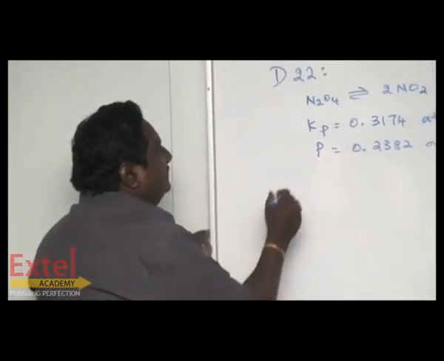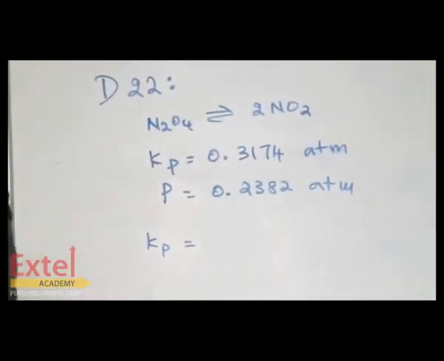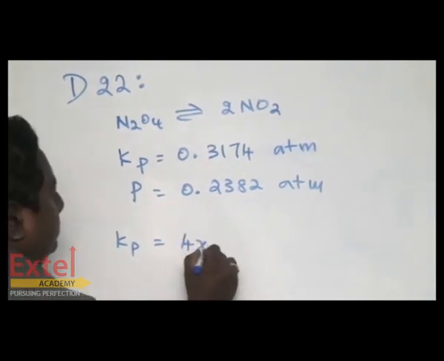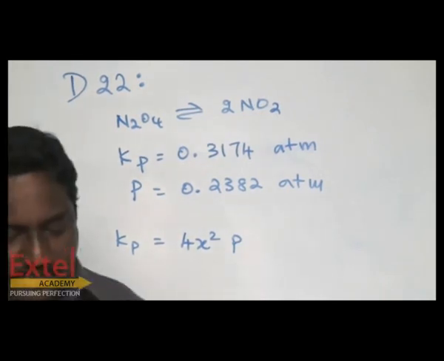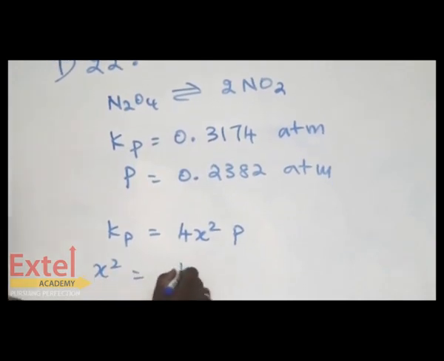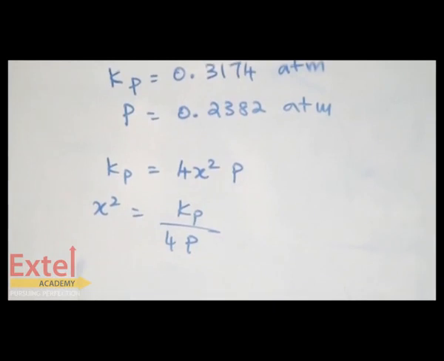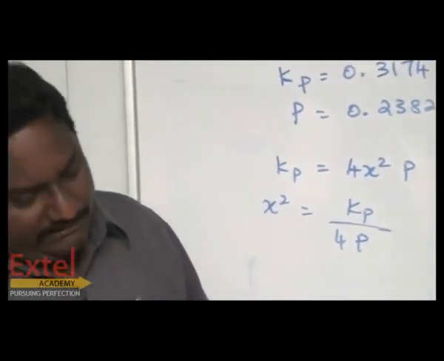You know very well that in the case of this reaction, Kp can be written as 4x square P, where P is the total pressure. Rearrange to get x square: x square equal to Kp by 4P. Substitute all the values.